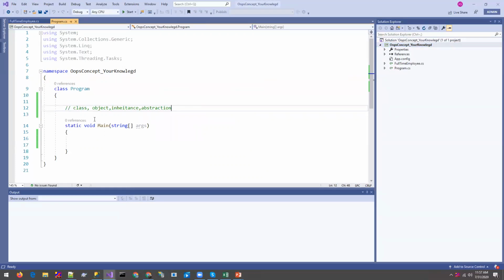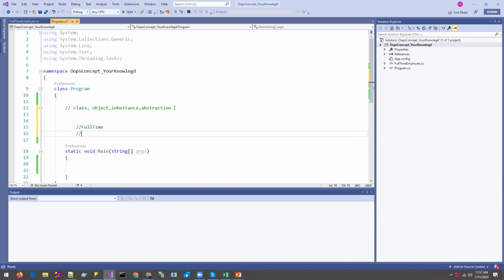Okay, let's suppose we have two types of employee. We have one company and there are two types of employee, full-time employee and part-time employee. So once we hire any employee, we should have the details of the employee.